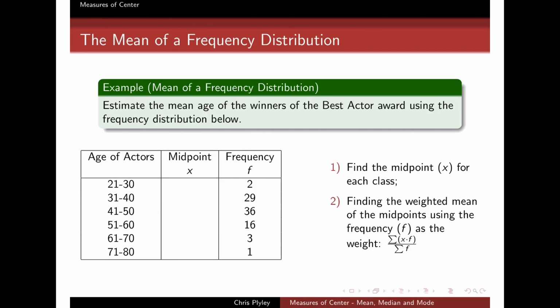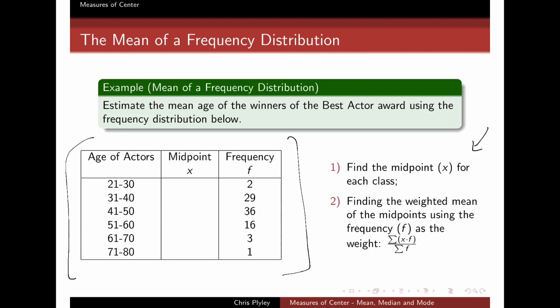Okay, so what I want you to do here is try to take this frequency distribution that we have here on the left, and fill in the midpoints, and then use this distribution to estimate what you think the mean age of the best actor winners is. And you can use these two steps on the right here.